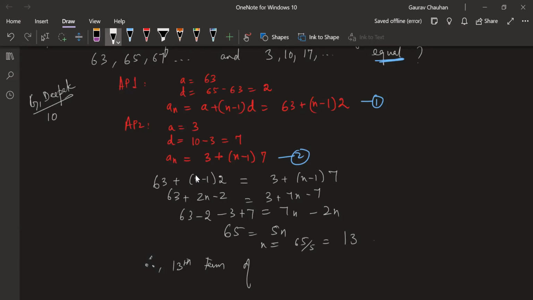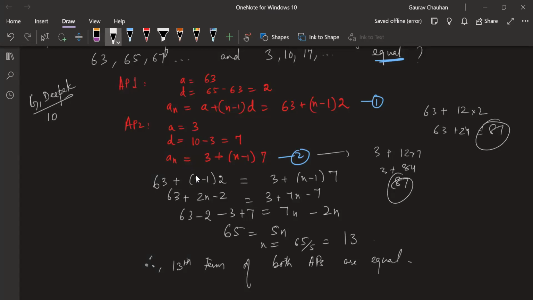You can actually find it out and check. This is just for verification. If you have time, do this. In the first AP, 63 plus 12 into 2, that's 63 plus 24, that's equal to 87. Here it is 3 plus 12 into 7, that's 3 plus 7 twelves are 84, so that's equal to 87. So both are 87, 87. Yes, the terms are equal.